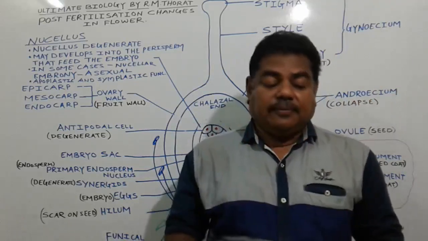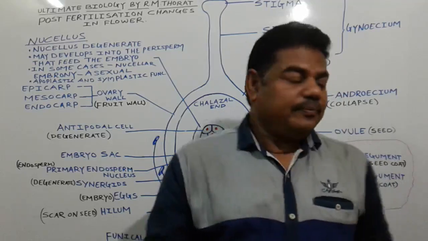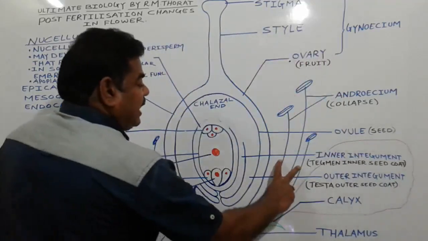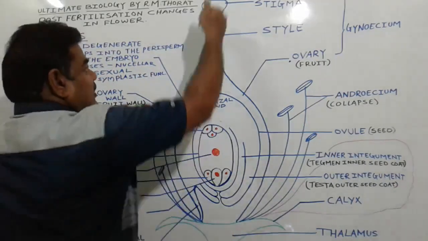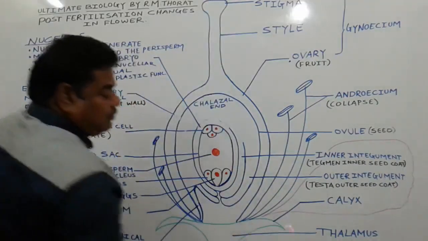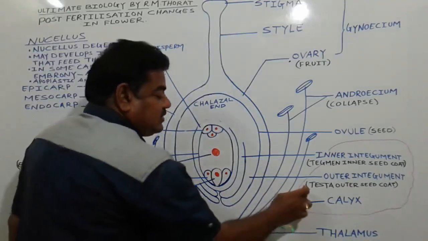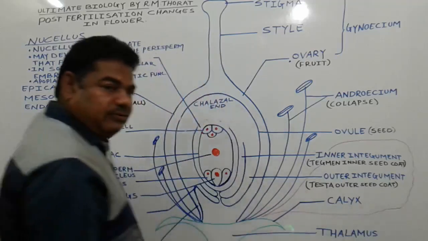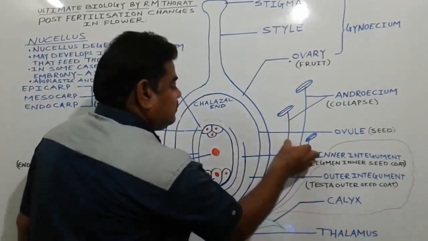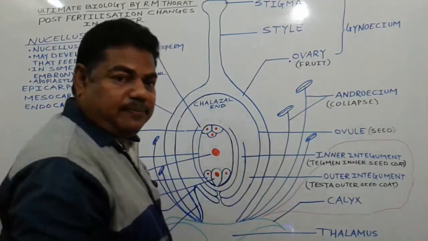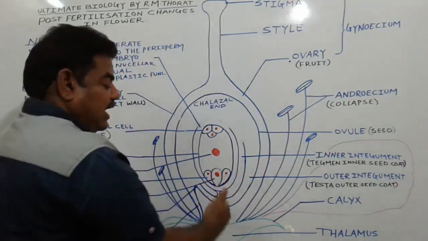In a bisexual flower, both sexes are present, androecium as well as gynoecium. The outermost whorl of the flower we call the calyx. Beneath the calyx, the next colorful whorl is the corolla. Beneath the corolla, the next whorl is the androecium. And the innermost whorl of the flower is the gynoecium.